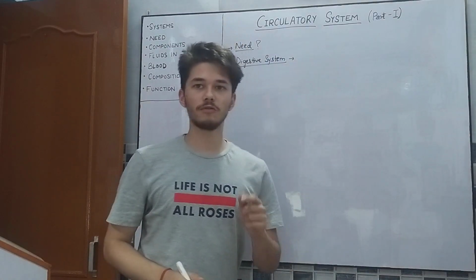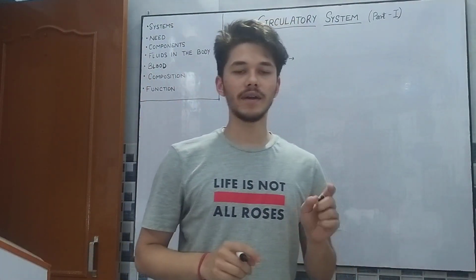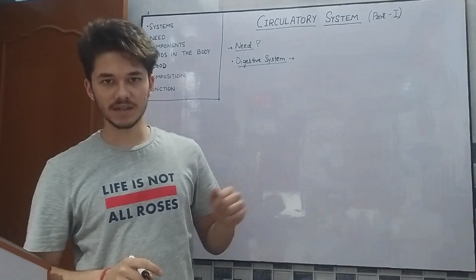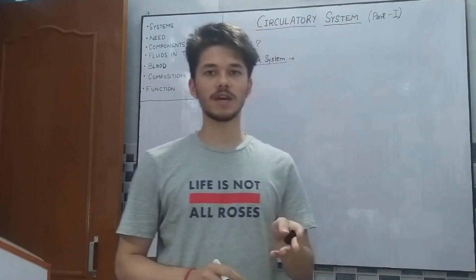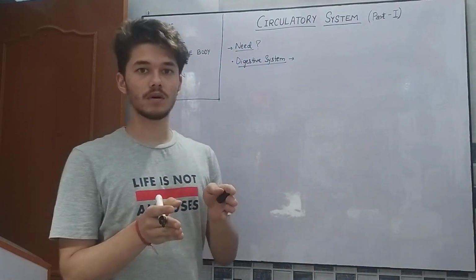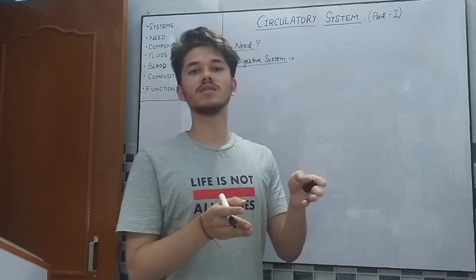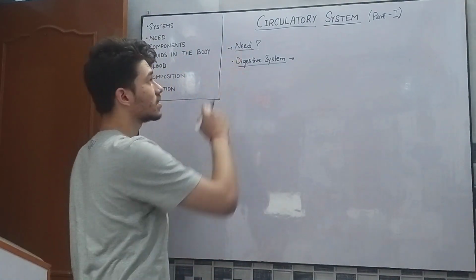As we know, the food that we eat gets churned up in the stomach, and then it goes to the intestine from where it is absorbed. Now, these absorbed nutrients and minerals need to be transported to all the parts of the body. This is done via the circulatory system.